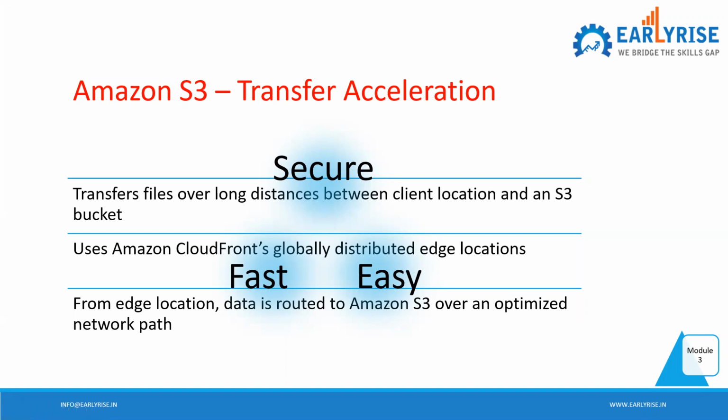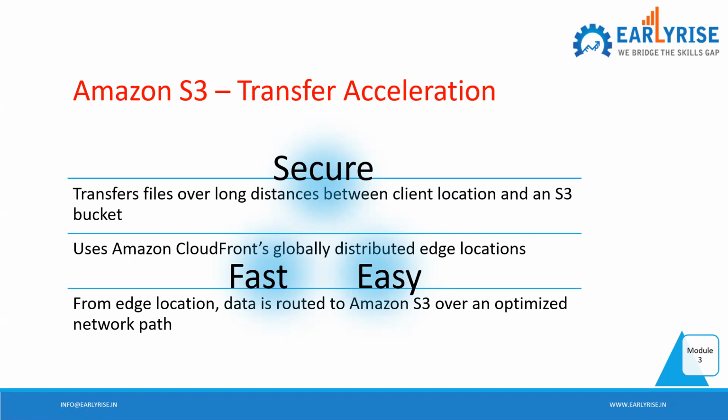If you have a situation where you want to transfer huge data, petabytes of data, over a very long distance, and you simply follow the way S3 works over the public network, you may face some latency.